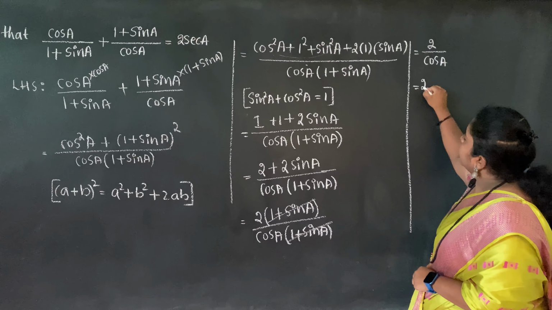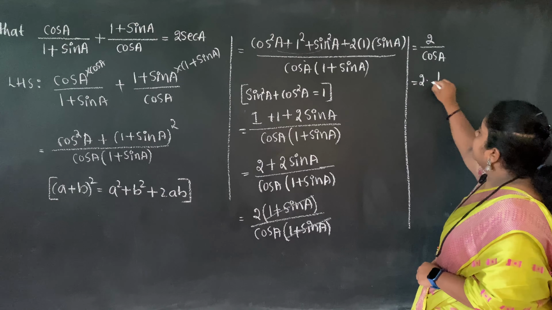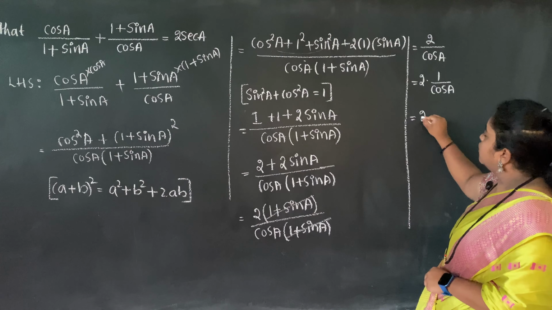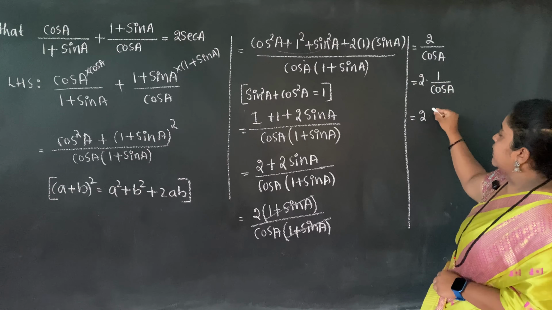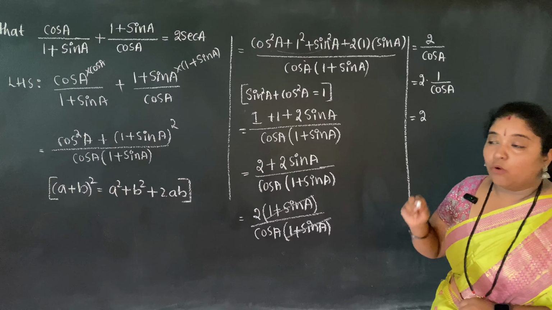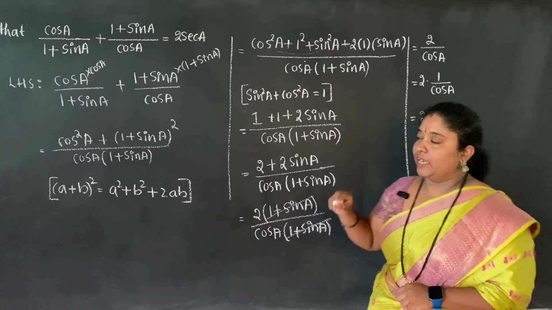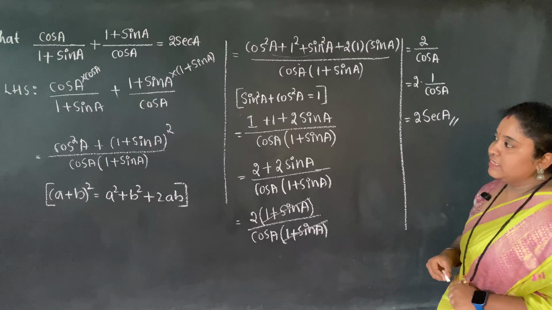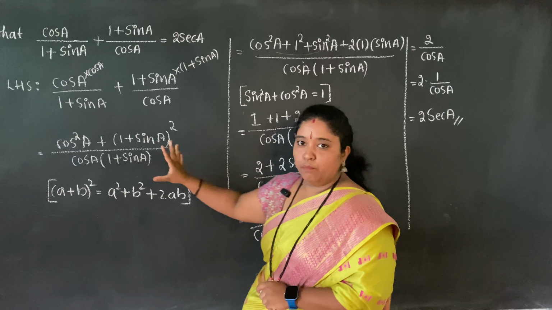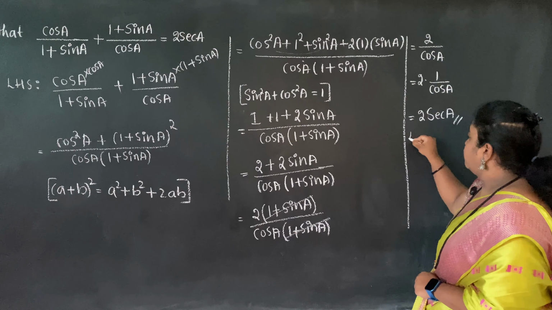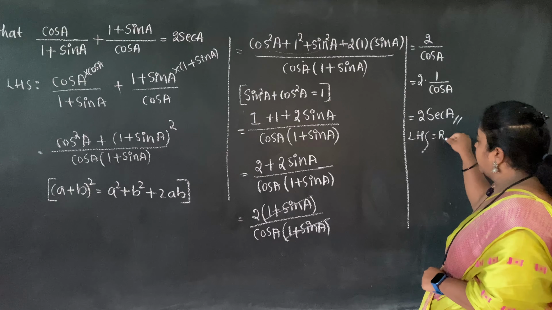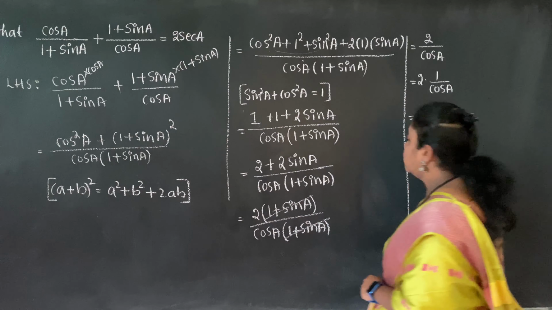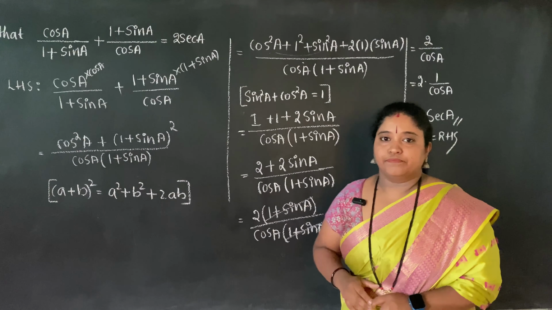Now dear, to keep it as it is, cos a means I can also write it as 1 by cos a. So what can I write here? 2 into 1 by cos a is nothing but 2 into sec a, because cos is the reciprocal of sec. We know that. This is how you need to prove the question. So at the end, don't forget to write that LHS is equal to RHS, because we started from the LHS and we have reached the RHS. Practice it.